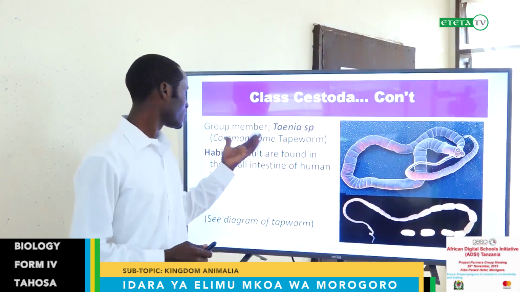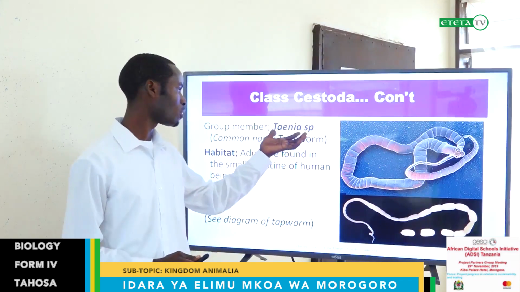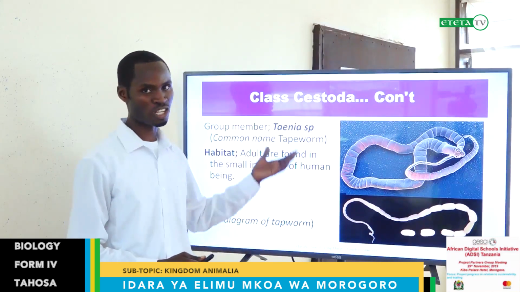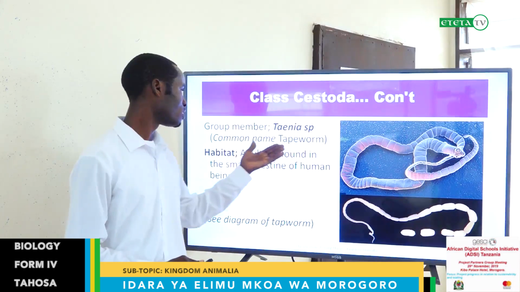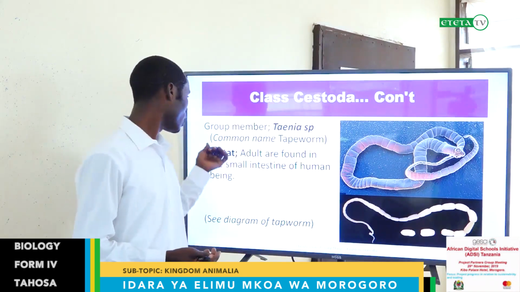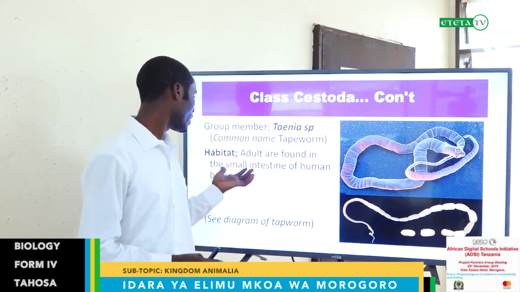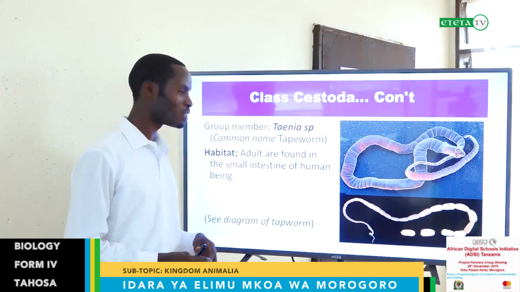Class Cestoda, this is the group which belongs to the class Cestoda, and the example is Taenia. Taenia is the generic name, but the common name is tapeworm. Habitat: where do we find this tapeworm? The adult ones are found in the small intestine of human beings.